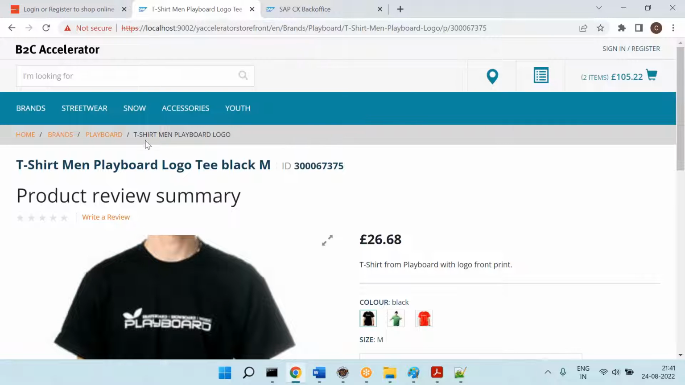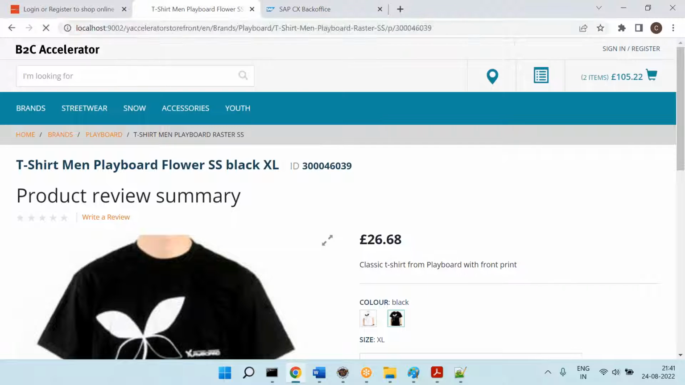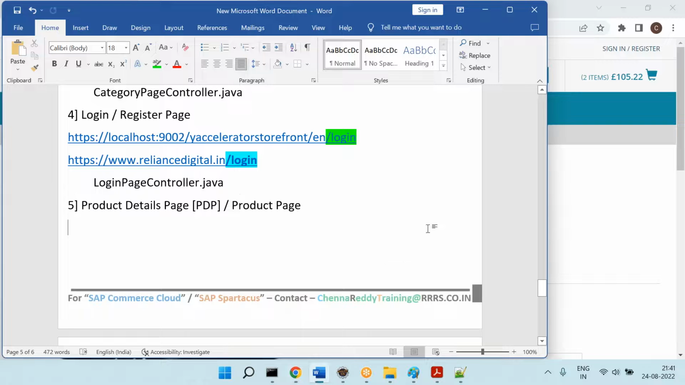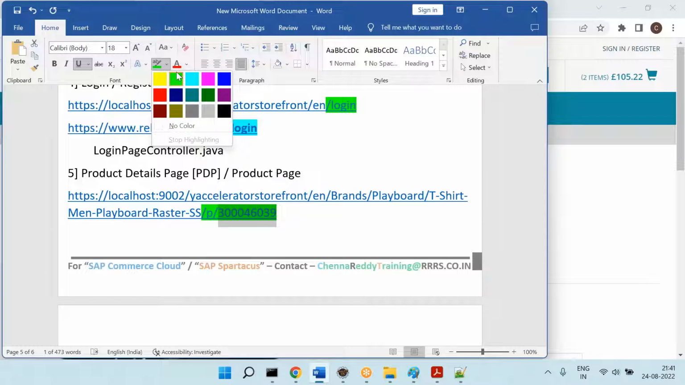Now you can see here. Clicking on this and hitting the URL, both are same. And this is the OOTB pattern. What is the OOTB pattern? Can you see this one, please? Here you have /p, then product number. This is the OOTB pattern you have.